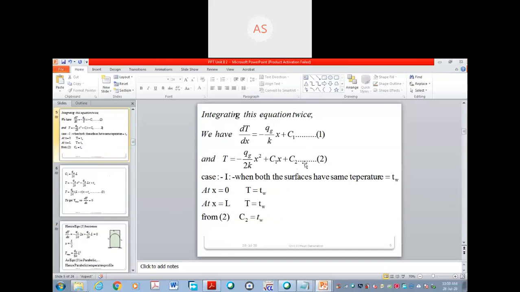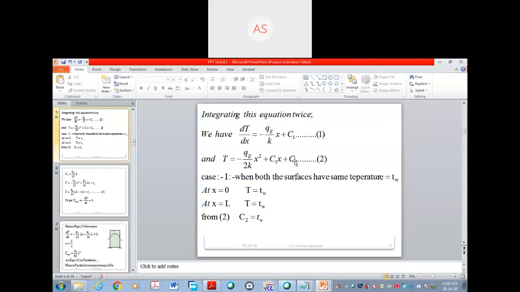Here we have used the first boundary condition, and here we will use it directly in this equation at x equal to L. C2 is equal to Tw, and this is Tw, means Tw gets cancelled. At x equal to L the temperature is Tw.